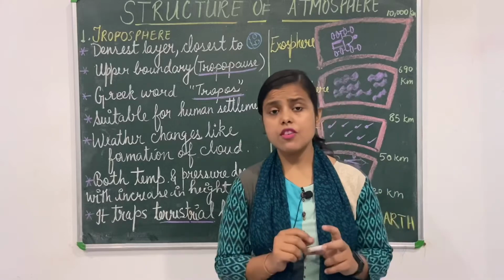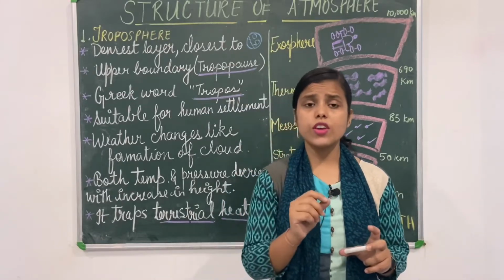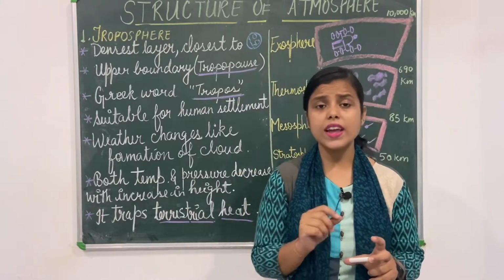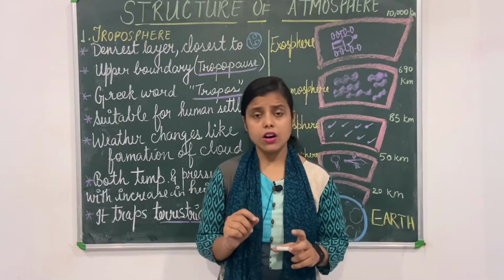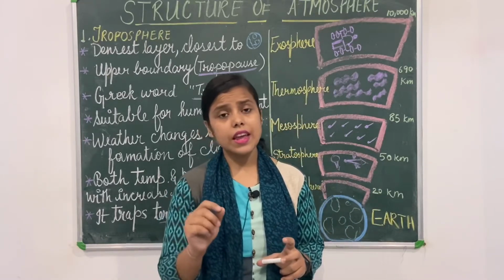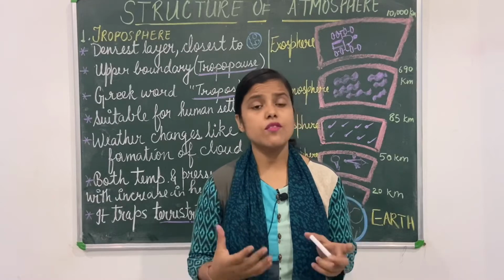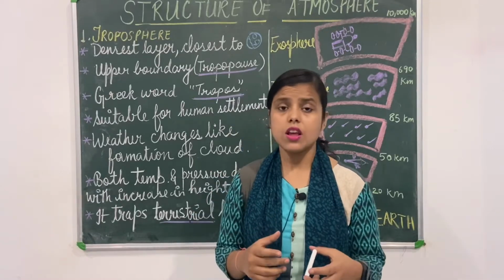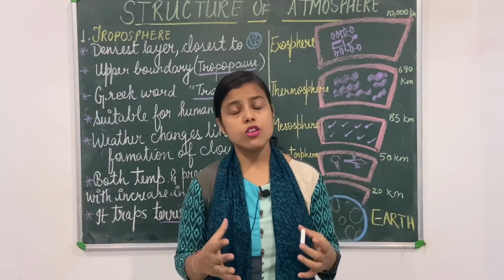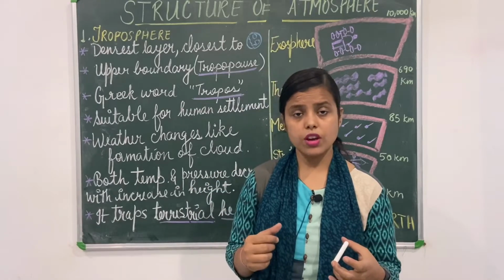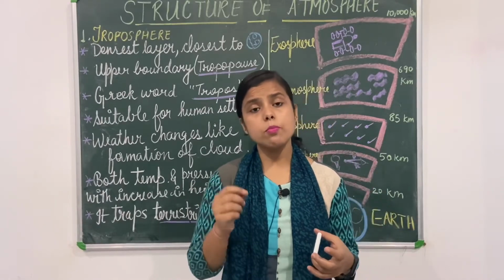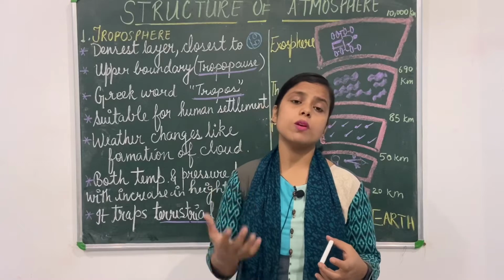It is very essential for us. This troposphere is very essential for us. Why is it essential for us? Because it contains the air which we breathe in. And which is the air we breathe in? Oxygen. Since maximum percentage of air is present in troposphere, it contains all the important airs that we human beings need for our survival.